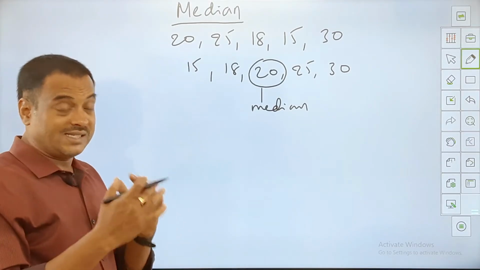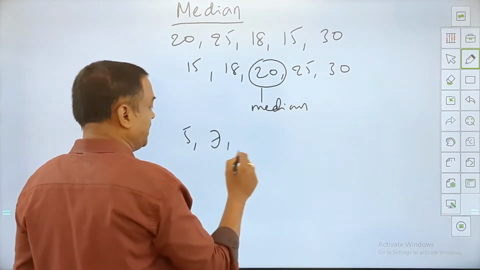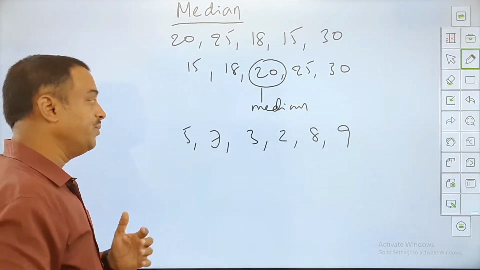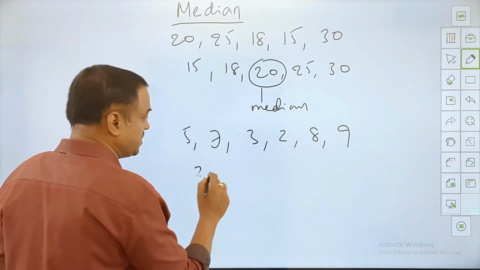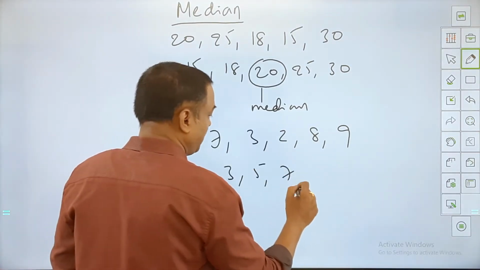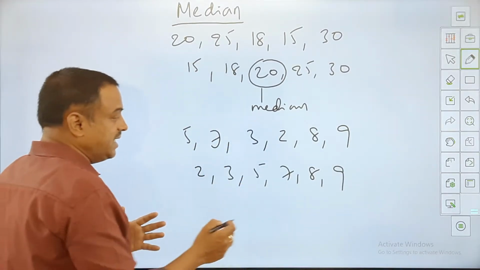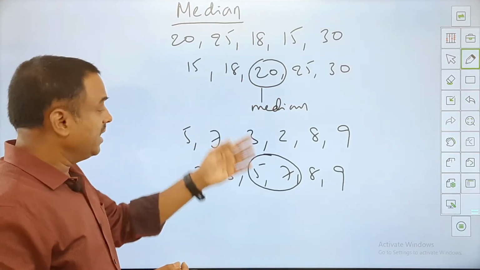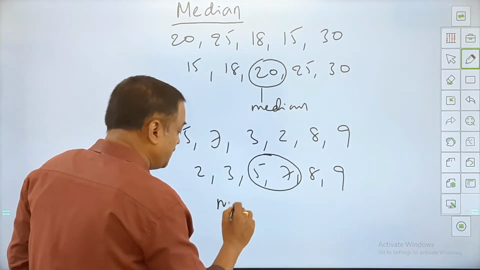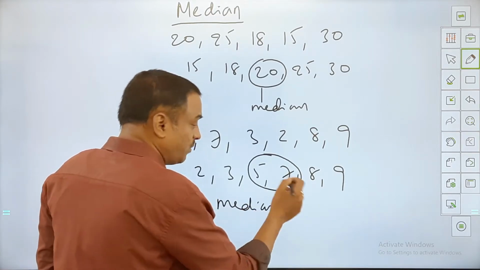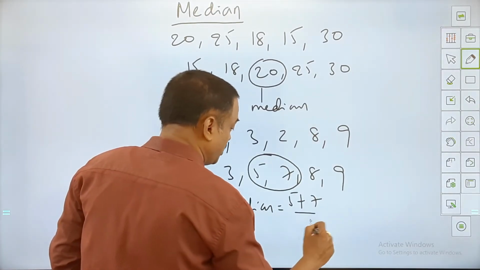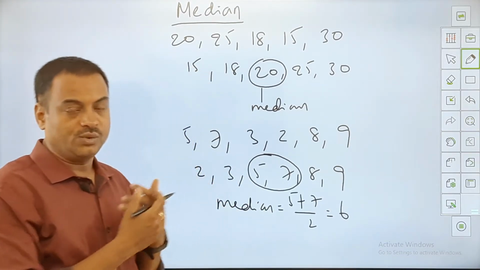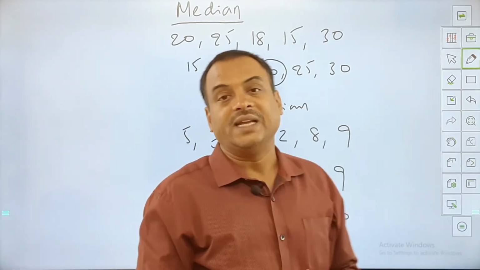Now imagine if there are 6 numbers given to us, like 5, 7, 3, 2, 8 and 9. In such a case, what will we do? We'll arrange them again in ascending order, which is 2, 3, 5, 7, 8 and 9. And we can easily see exactly in the middle there are 2 numbers. Earlier there was only a single value possible. Here we have 2 values possible. So in such a case, we should take the median as the average of these 2 numbers, which is 5 plus 7 upon 2, which is 6. So 6 is the median for the given observations. This is what we use when ungrouped data is given to us.